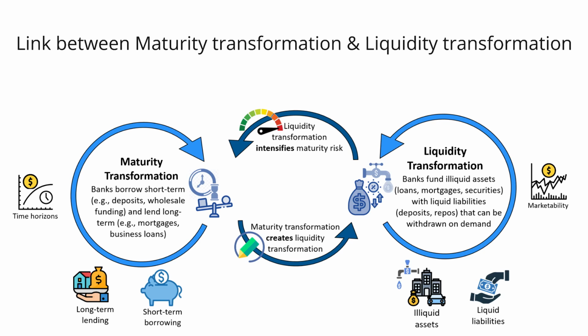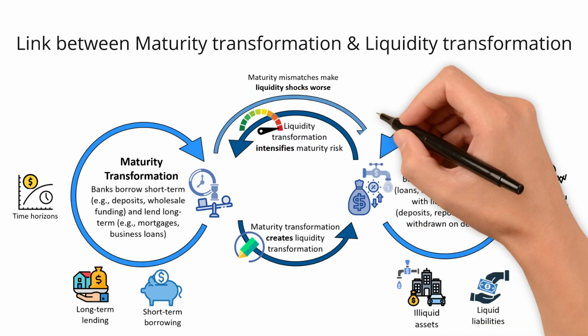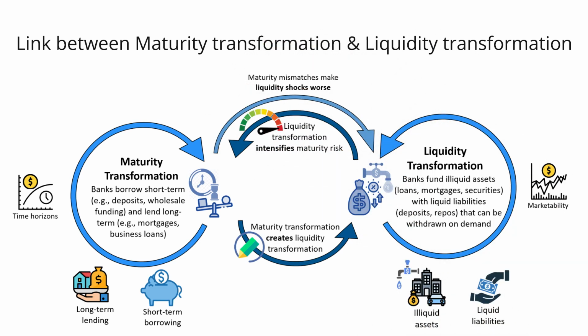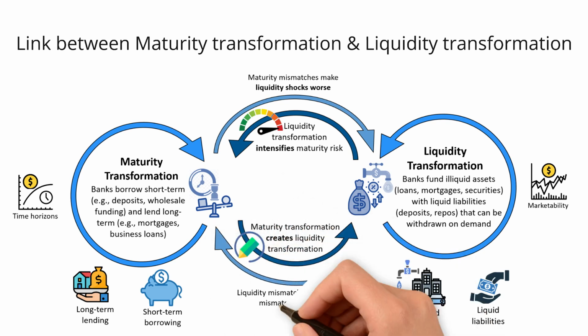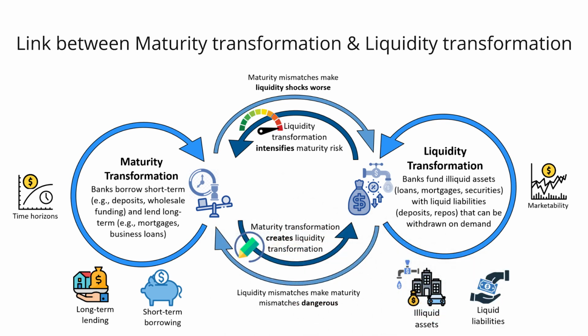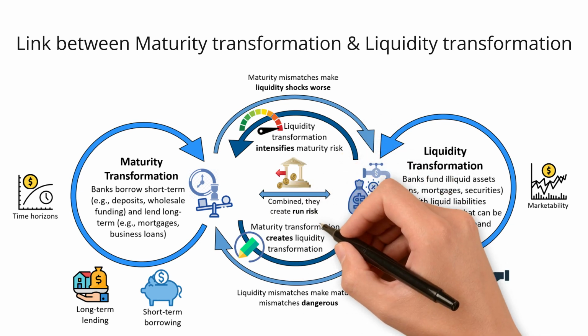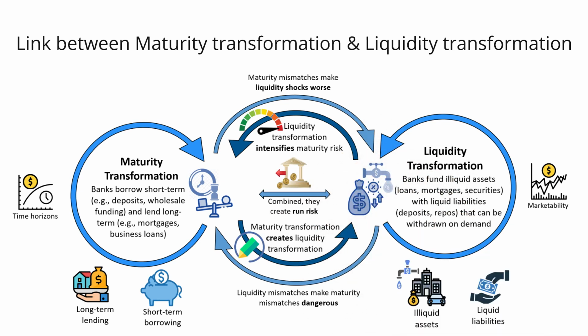Going forward, how do maturity and liquidity transformation reinforce each other? Maturity mismatches make liquidity shocks worse. The longer the maturity of assets, the more painful it is to sell them early. Liquidity mismatches make maturity mismatches dangerous. The more liquid the liabilities, like demand deposits, the higher the chance of a sudden run. Combined, they create run risk, a self-fulfilling panic where withdrawals force fire sales which destroy capital and fuel further withdrawals. As we heard in the previous lectures, this leads to feedback loops.